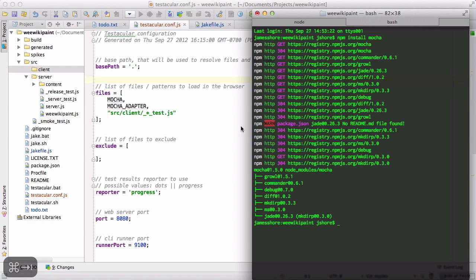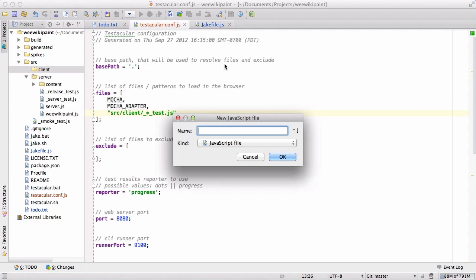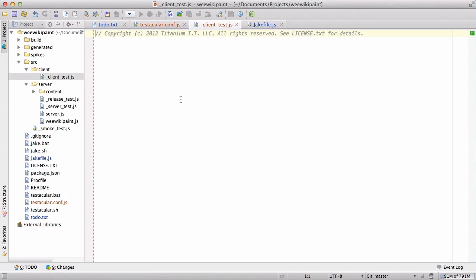And Mocha doesn't come with any assertion frameworks, or if it does, it gives you a choice of assertion frameworks. So let's install Chai as our assertion framework. So there we go. All right, let's make a test. By default, the way Mocha works is it does use a BDD interface. So we describe something and then pass in a function and then say it should run. It should something.